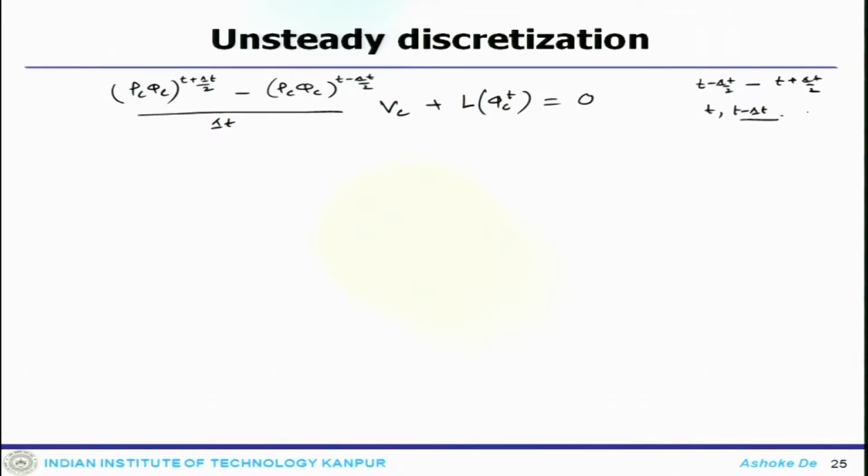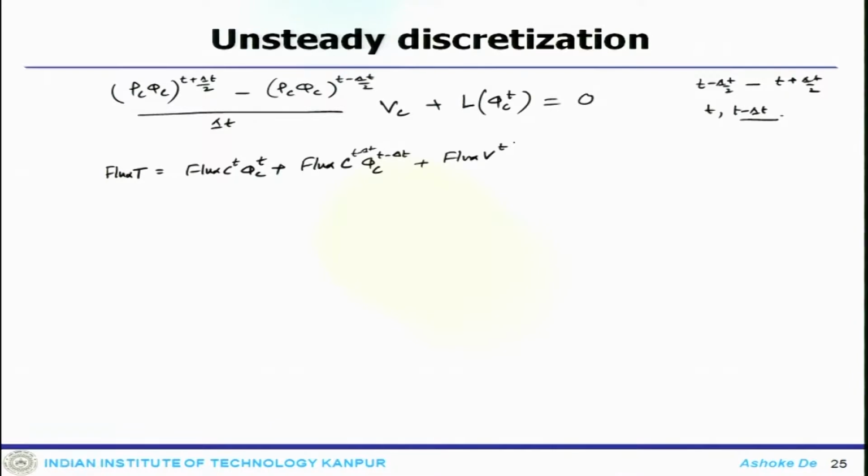Independent of the profile used, the flux could be linearized, so the total flux is flux c phi c plus flux c phi c at t minus delta t, plus flux f at the present time level.